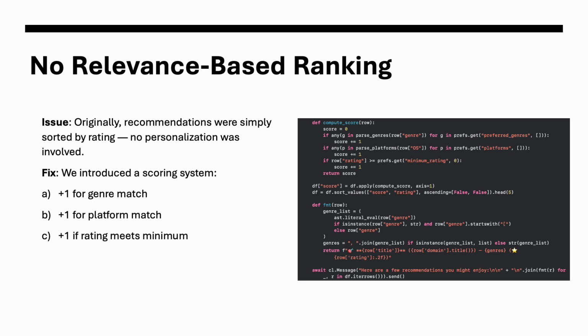Finally, our original sorting method just ranked items by rating. It didn't consider how well items match multiple user preferences. So we created a simple but effective scoring system. It adds 1 point for each match: genre, platform, and rating. This allows us to sort results not just by rating, but also by how well they match user preferences. It made the output more personalized and more meaningful.